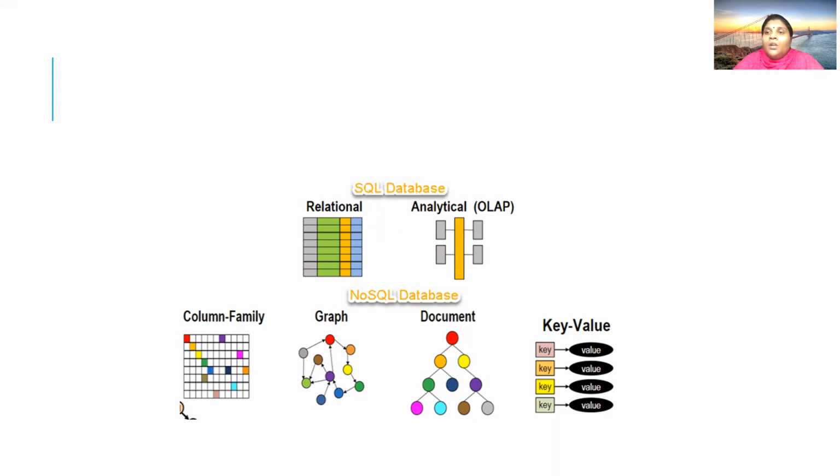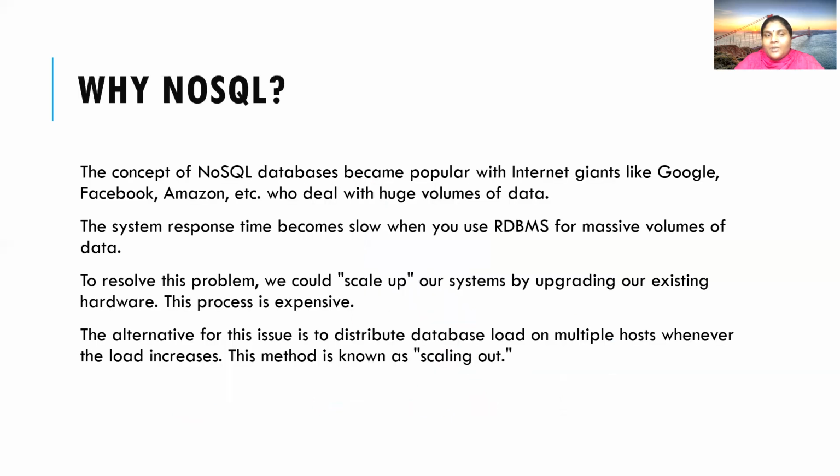These are the four categories of database available in the market. In general, before NoSQL databases, we just had two categories of database: the relational database, and the OLAP database, that is, the online analytical processing database. We will see the types of NoSQL databases in detail in the upcoming classes.